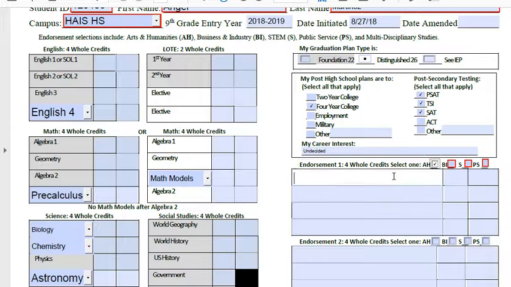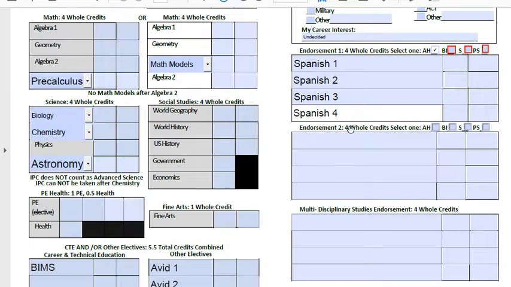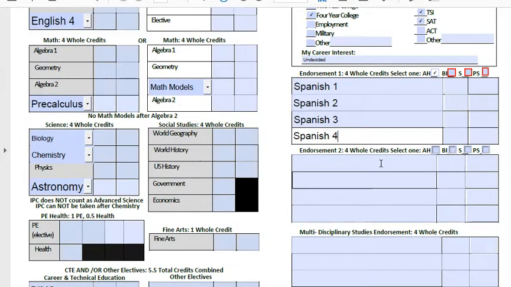In my case, I'm gonna say that I did Spanish 1 through Spanish 4, okay? Some of you already have 2 credits of Spanish due to middle school, okay? And that's fine, all right? And then you can do the last 2 credits at HCC. And then here's another spot for another endorsement, because you could do multiple endorsements.